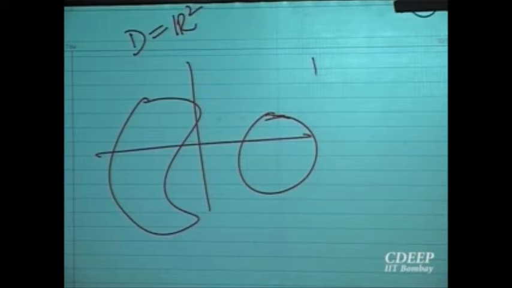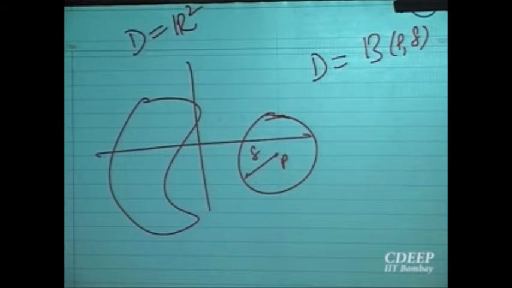So the domain is D, which is equal to a ball centered at some point P of radius delta. That is simply connected, because if I take any simple closed curve inside that ball, all the points which are inside the simple closed curve are also inside the ball.